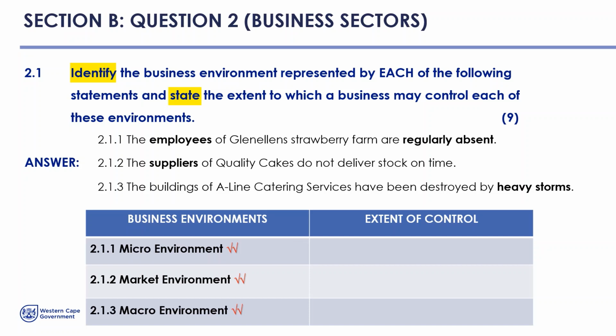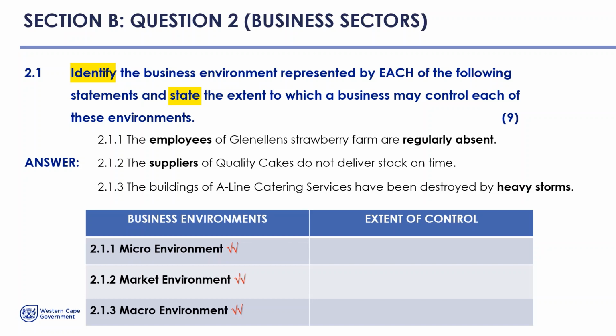Now, learners, you will see that those answers are only 6 marks of the 9 marks that are up for grabs on the board. And so we now also have to make sure that we mention the extent of control. You will see my answer is tabulated, or in a table. And the reason we sometimes do this when we present our answers is because it helps us to see that we have answered everything that was asked of us. So usually when you see 2 verbs, there are 2 components to the answer, or 2 parts of an answer. And so currently on the left-hand side of the table, only 1 part of the answer is there.